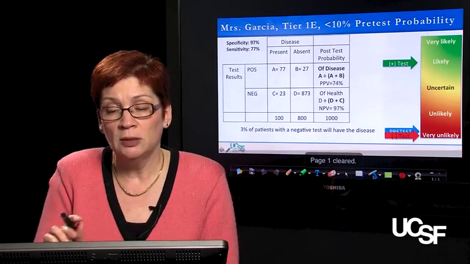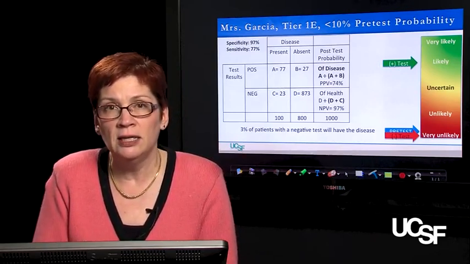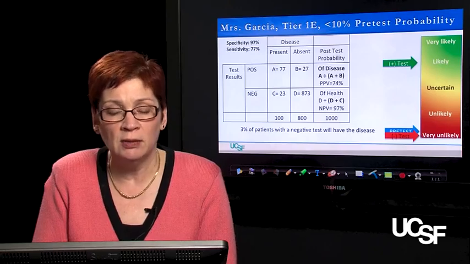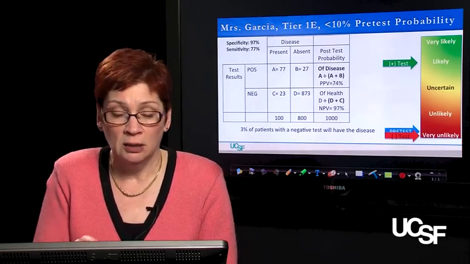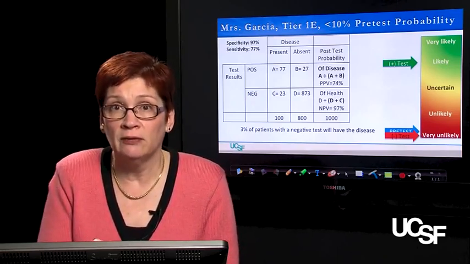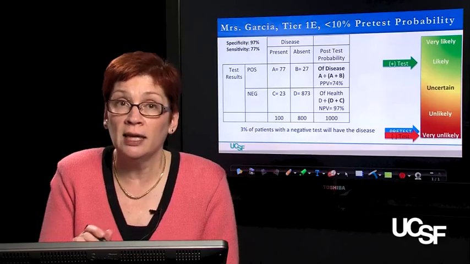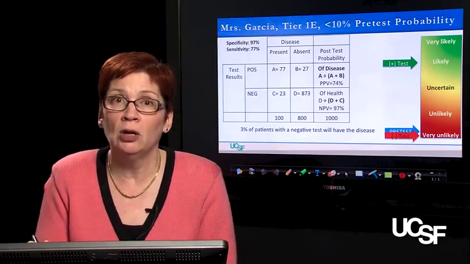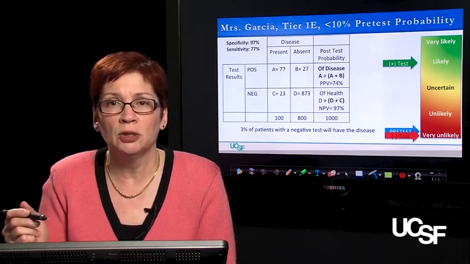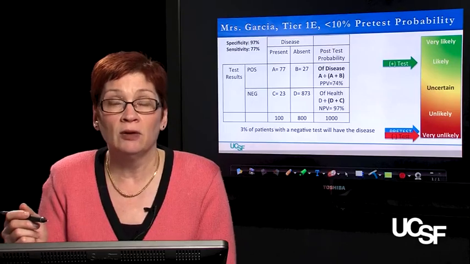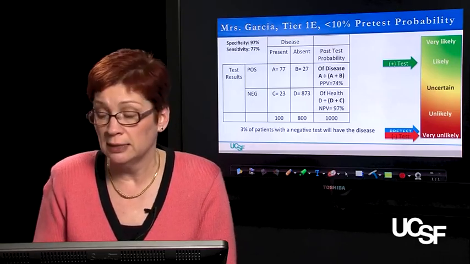So what I want you to see here, though, is how these tests with the same sensitivity and specificity perform very differently depending on the pretest probability of disease. Whether it's very high, like Mrs. Triglione, or very low, like Mrs. Garcia. You have to think ahead about what a test result is going to mean in the different populations in which you're considering the diseases.